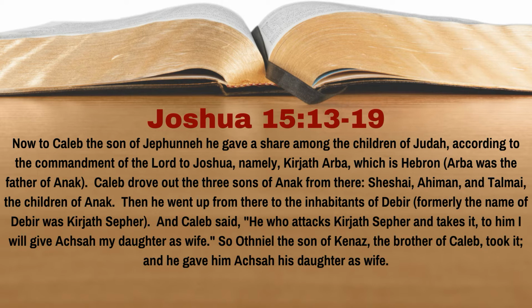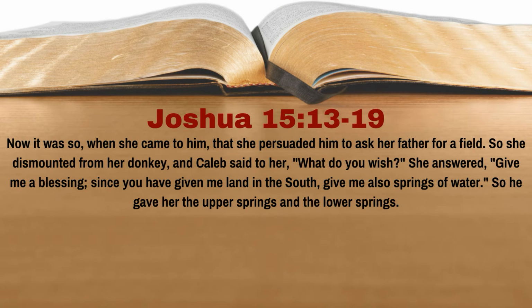And Caleb said, "He who attacks Kirjath-Sepher and takes it, to him I will give Achsah, my daughter, as a wife." So Othniel, the son of Kenaz, the brother of Caleb, took it, and he gave him Achsah, his daughter, as a wife. Now it was so, when she came to him, that she persuaded him to ask her father for a field. So she dismounted from her donkey, and Caleb said to her, "What do you wish?" She answered, "Give me a blessing. Since you have given me land in the south, give me also springs of water." So he gave her the upper springs and the lower springs.